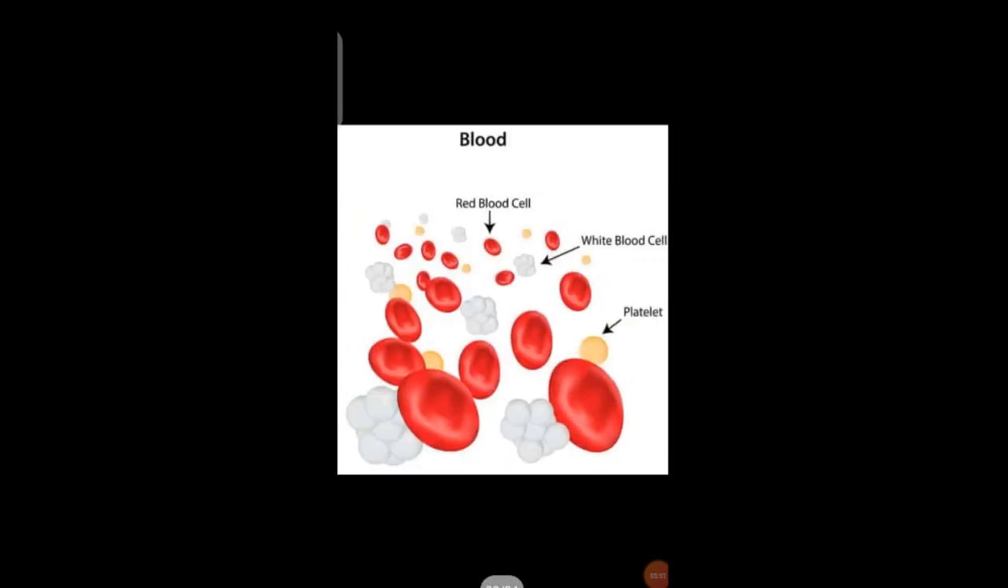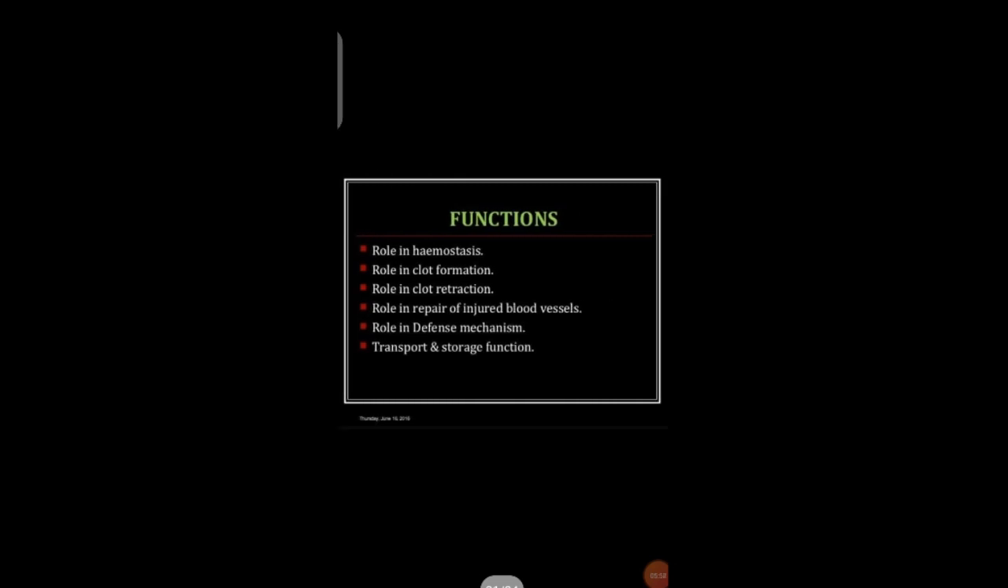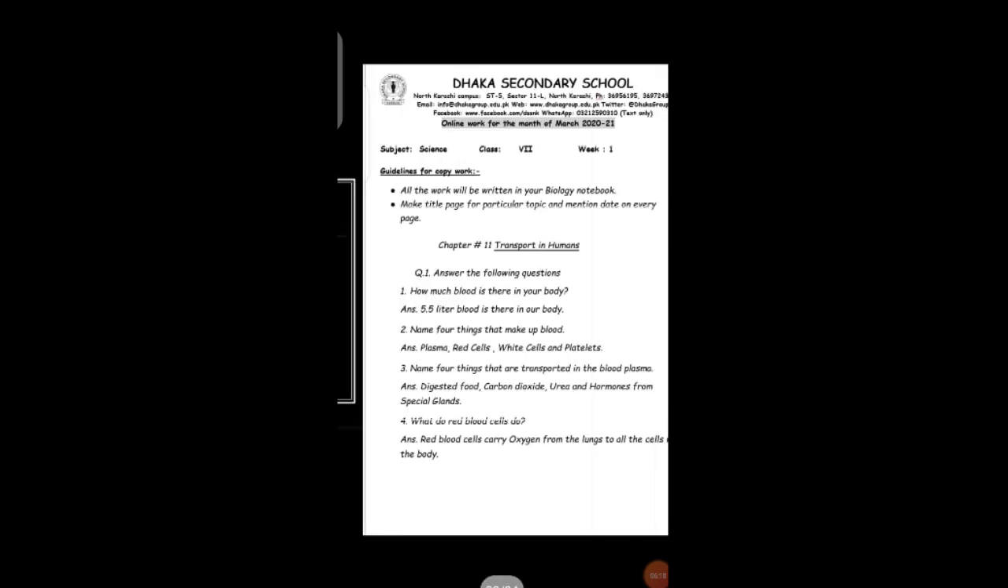body. Over here, you will see whole blood, that are red blood cells, white blood cells and the platelets. The main function of platelets: role in hemostasis, role in clot formation, role in clot retraction, role in repair of injured blood vessels, as I told you before.